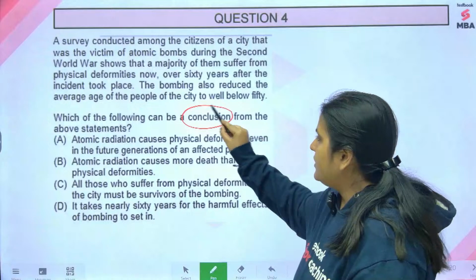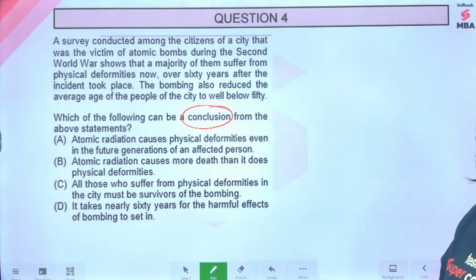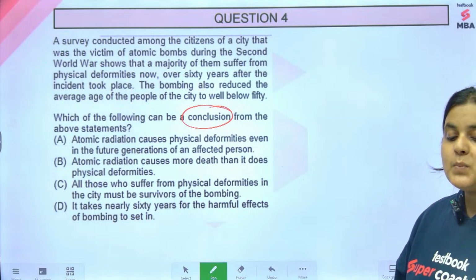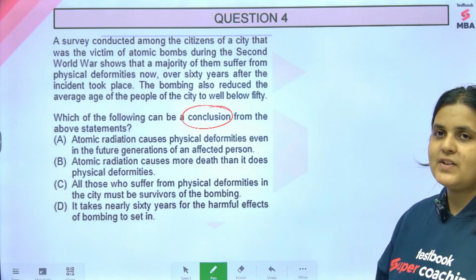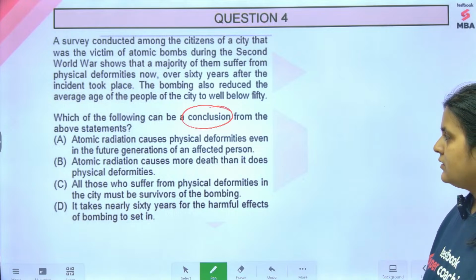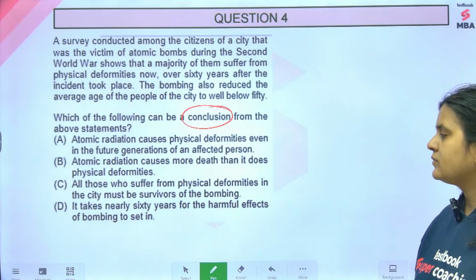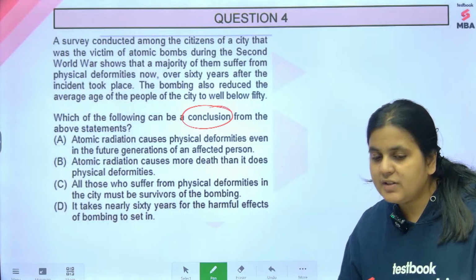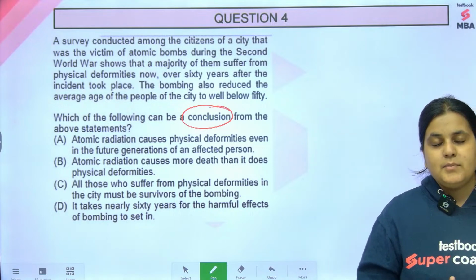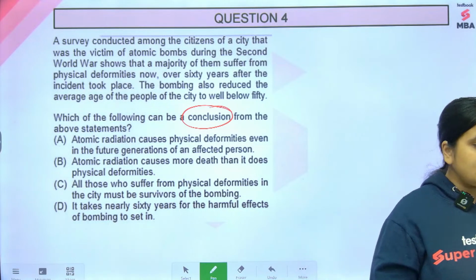Understand this word. The word conclusion is a heavyweight word. Conclusion का मतलब है इस information के basis पे what can we say with 100% surety. Very good. Conclusion is what you can say with surety. Based on the information given, what do we understand with surety?